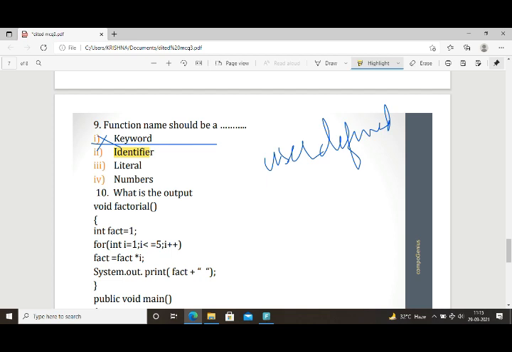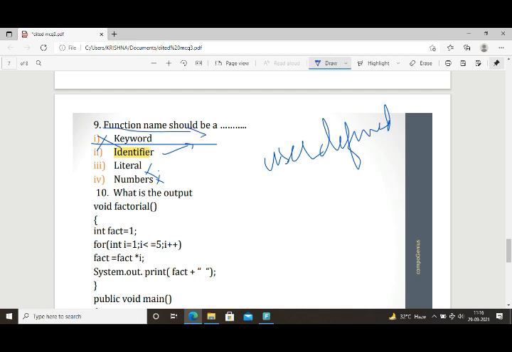Is it a literal? Literals mean constants, numbers, so it is wrong. Numbers are also wrong. So which one is the right answer? Identifier. An identifier is used to identify an object, a variable, a class or a method name. So the function name should be an identifier.